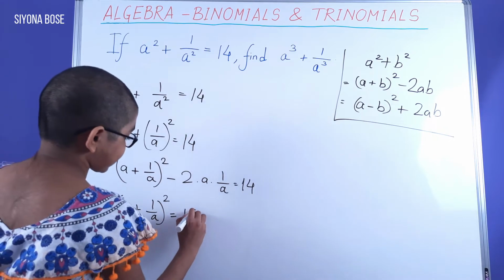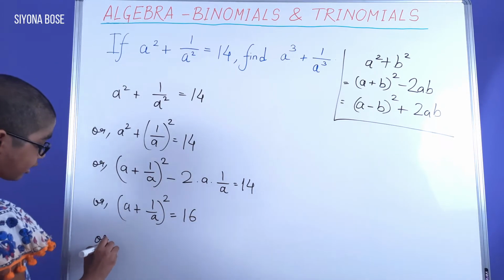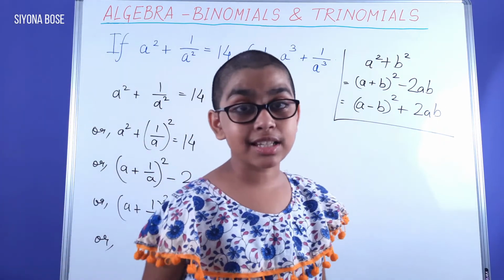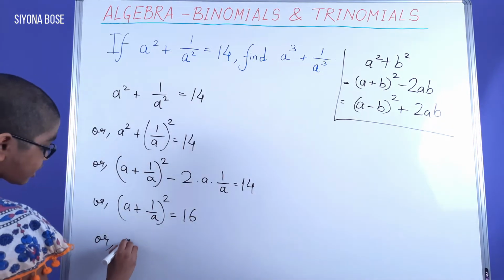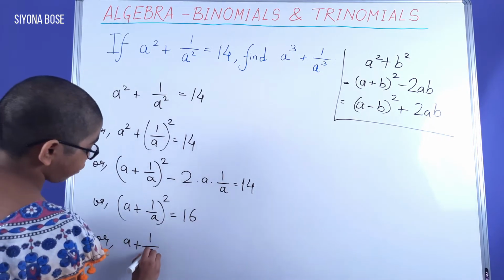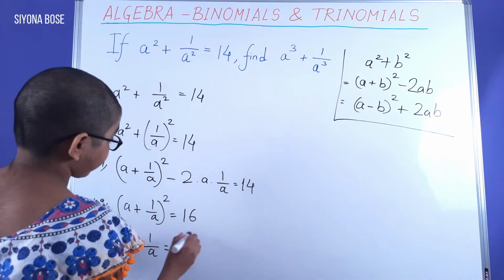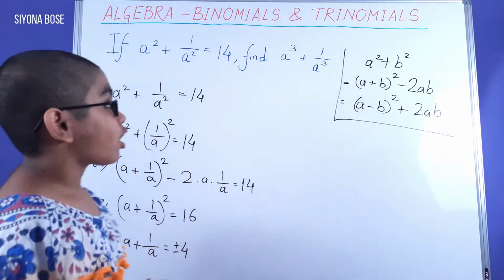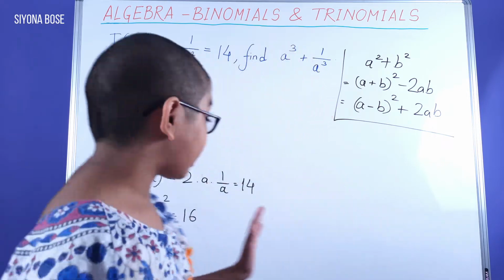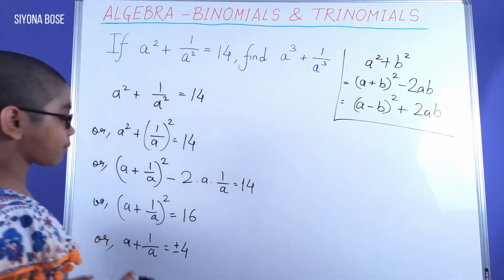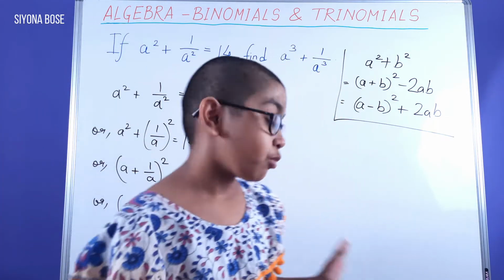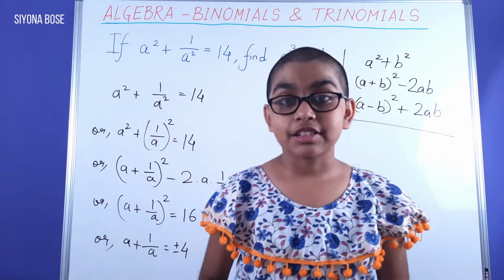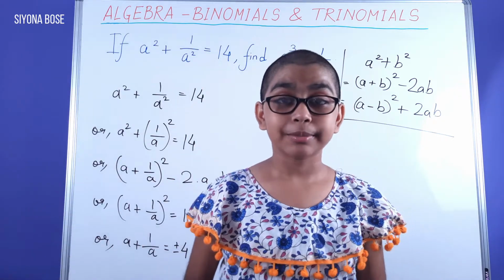equal to 16. Now doing a square root on both sides, we finally get a plus 1 by a equal to root over 16, which is plus minus 4. Our first goal is cleared. We got the value of a plus 1 by a equal to plus minus 4. So now you may take a look at the board.